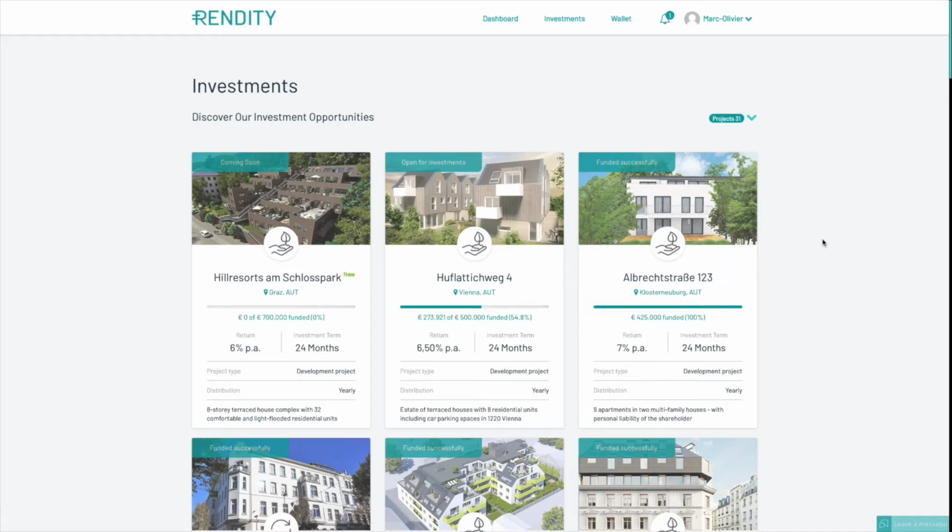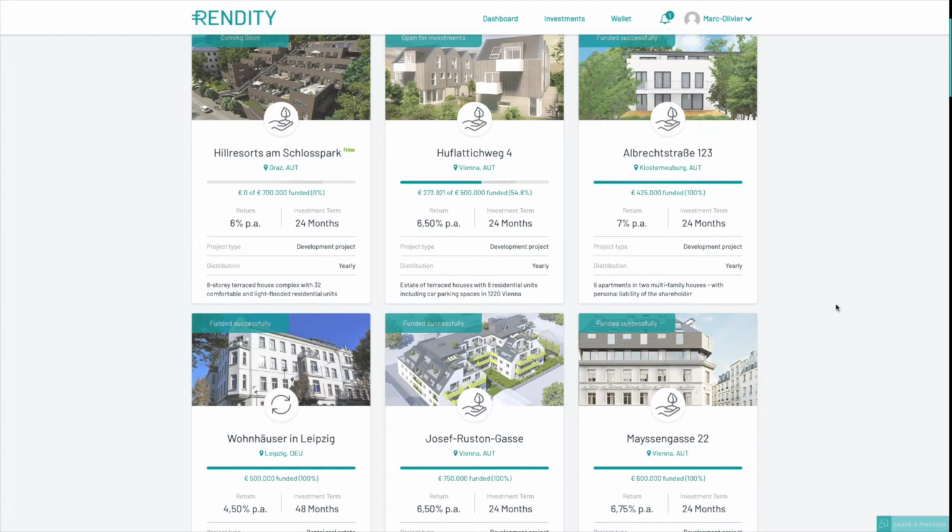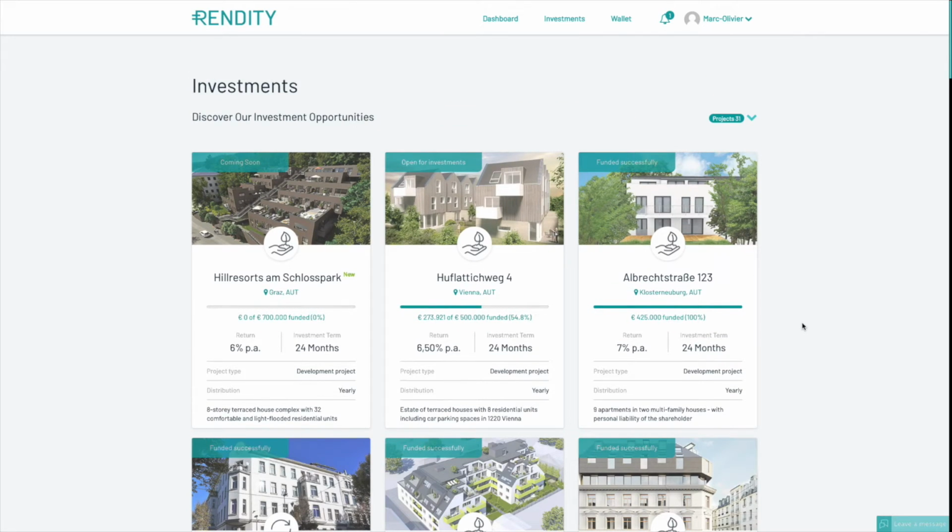Of course, what you will see is that the returns are lower than what you can expect on other platforms. That's normal because in general, returns on real estate are a bit lower in those countries, but it's really nice because it allows you to diversify your portfolio in more countries than just, for example, the Baltic states or Spain or the UK. So here are the projects that are currently available for investment as I'm recording this review.